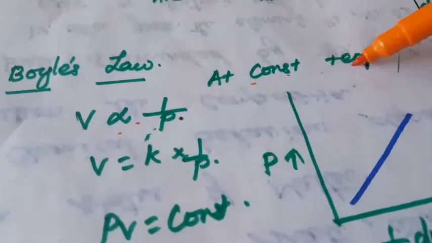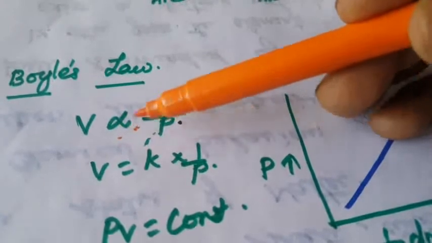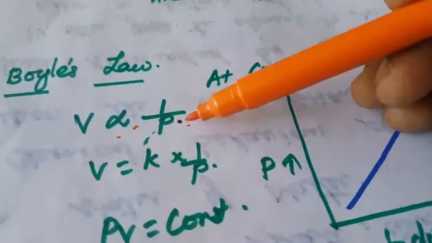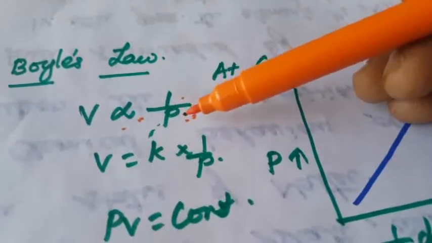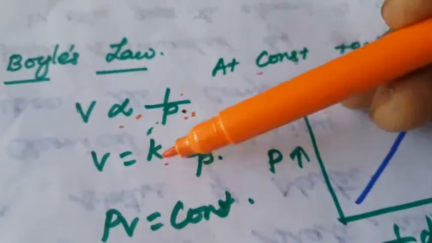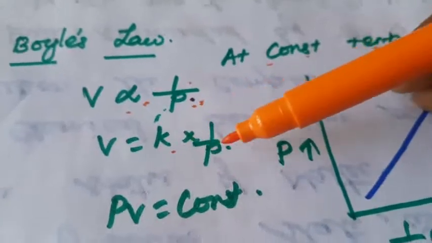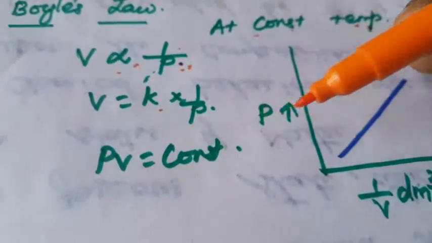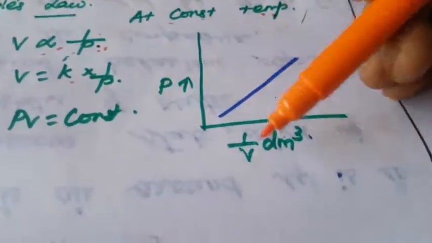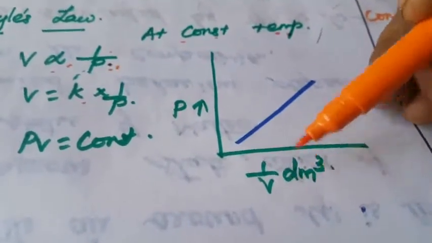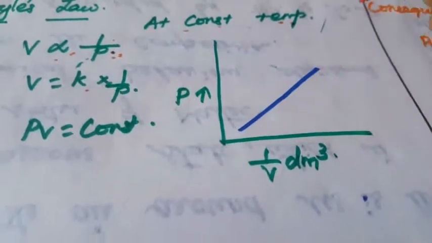Once again, at constant temperature, volume is inversely proportional to pressure. So that is 1 by P, which means volume is inversely proportional to the pressure. Now we introduce the constant K. That is K into 1 by P, that is PV is equal to constant. Suppose we plot the graph of pressure against 1 by V, a straight line will be obtained.